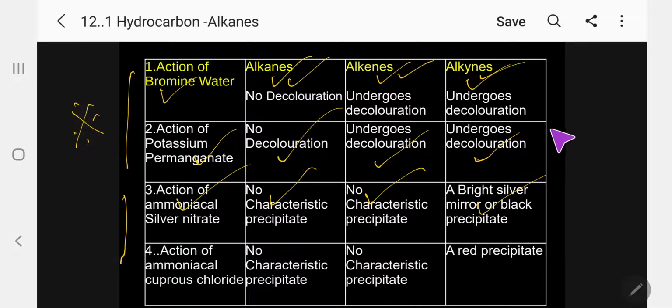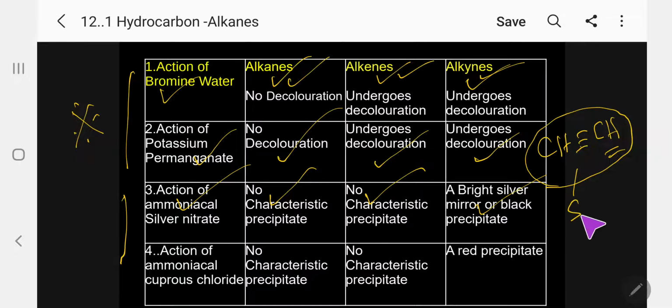The reason is that in alkynes there is a terminal H. This H is acidic in nature among alkane, alkene, alkyne, because of sp hybridization. So it is easily replaceable, and a metal will replace it. When you treat it with ammoniacal silver nitrate, silver will replace this hydrogen and form silver acetylide. Kindly follow. So this is the compound formed, and it will give a bright silver mirror or white precipitate. Kindly follow.